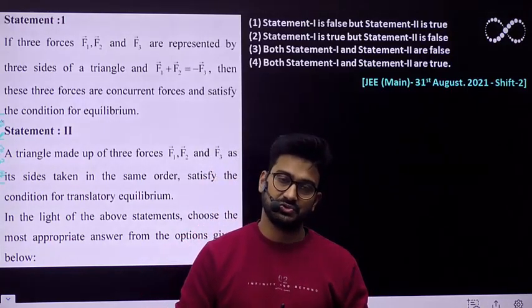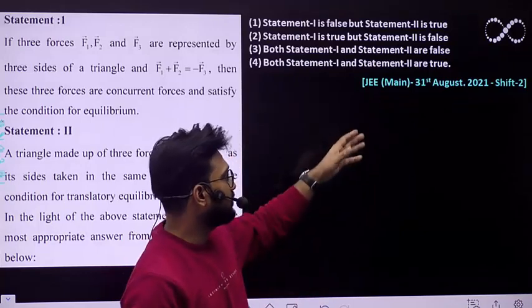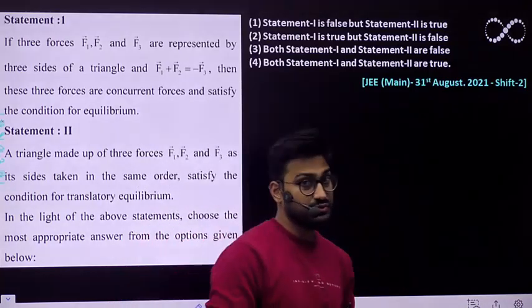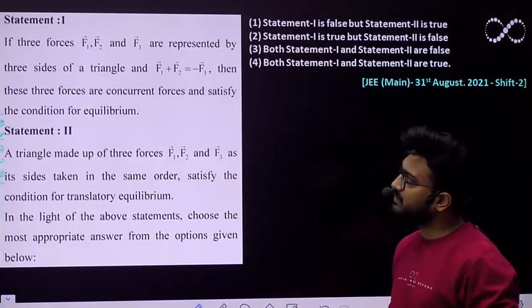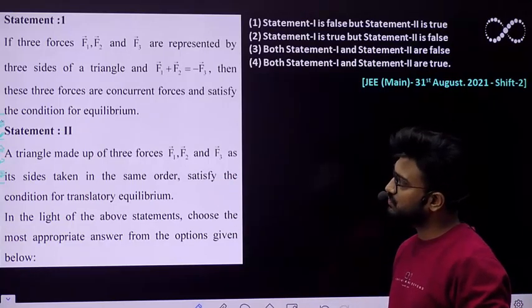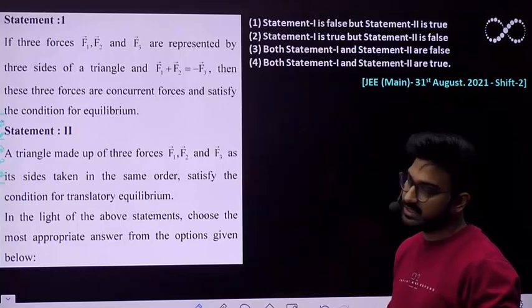Right now I'll be doing one such question that came in your JEE Main examination. This question came on 31st August 2021 in shift 2. So let us see this question first. It is a statement based question and you have been given two statements out of which you can choose which statement is true or which statement is false.